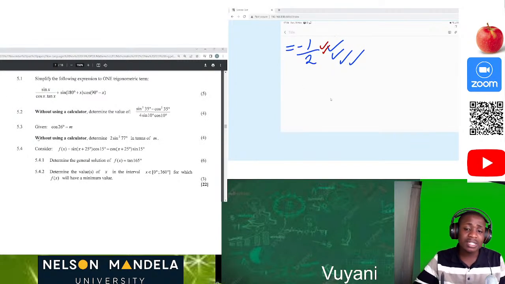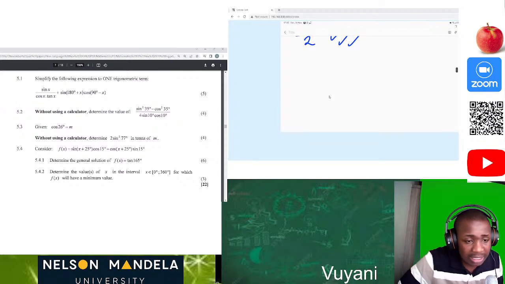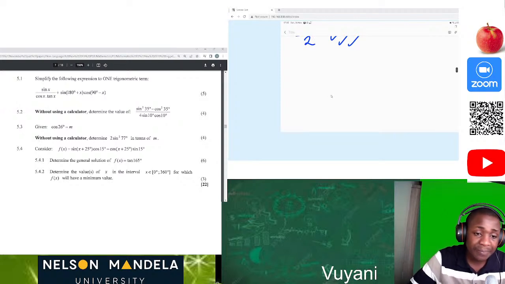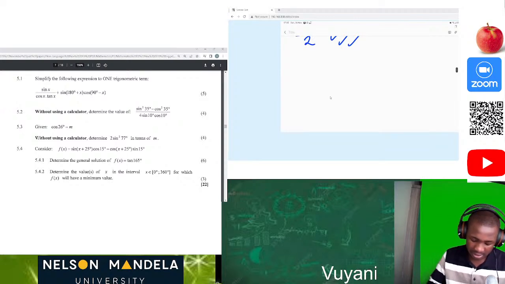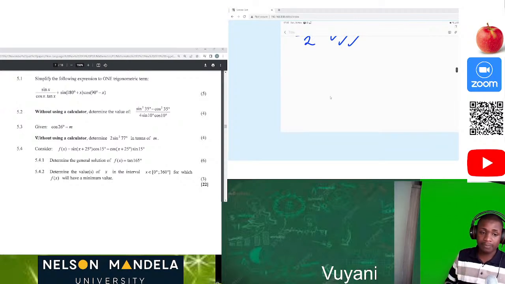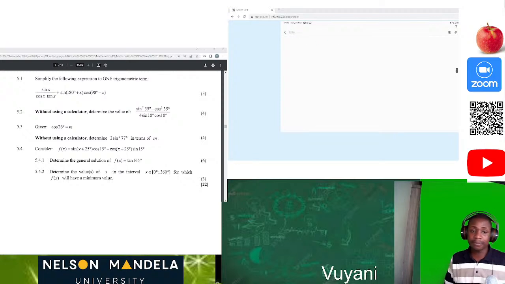Given cos 26 degrees is equal to m, calculate without using a calculator. Determine 2 sine squared of 77 degrees in terms of m. The first thing you must understand is that in this question, we are given cos of 26 degrees to be equal to m.